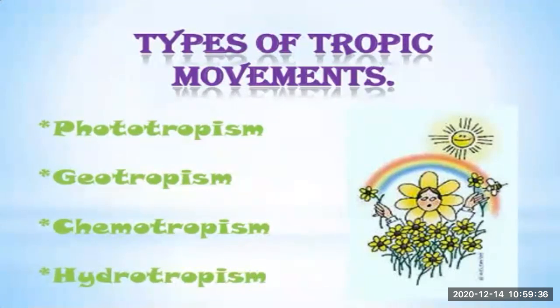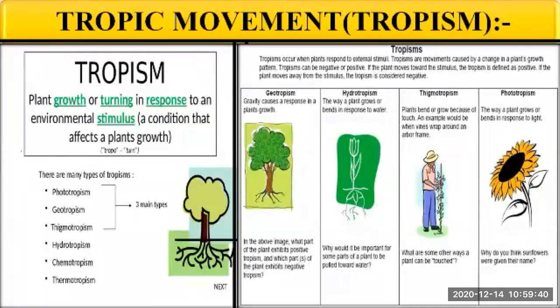So let us learn each one of them one by one. So firstly, tropic movement, or it is called tropism. Tropism means what? It is the plant growth or turning in response to an environmental stimulus, that is, a condition that affects plant growth.